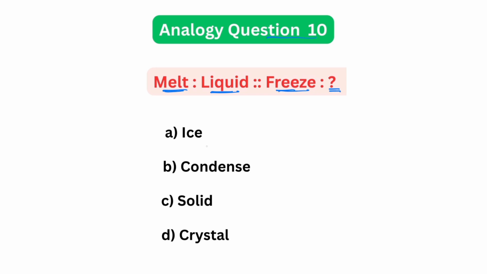Let's test the options. Ice, correct in context but too specific. What about condense? That's another process, not a result. What about crystal? It refers to structure, not the state. So what's the general result of freezing? It becomes a solid. Yes, hence the correct analogy is melt is to liquid, freeze is to solid.